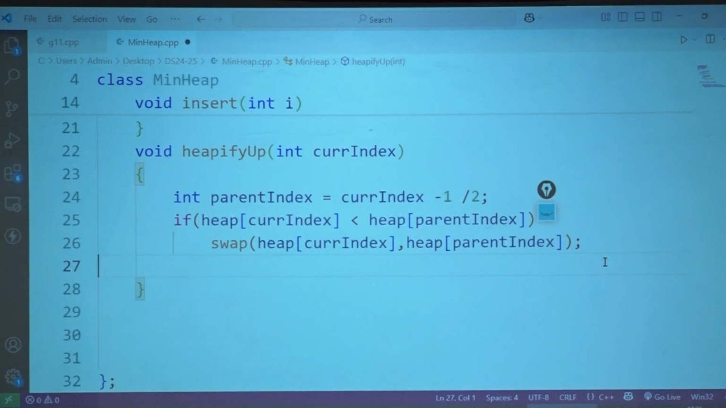Okay? If that is not the case, then what do I need to do? Insert तो हो गया, insert होने के बाद heapify होता है, correct? So if this is not the case, what should I do? Else, should I return?